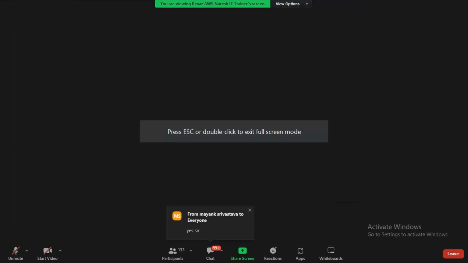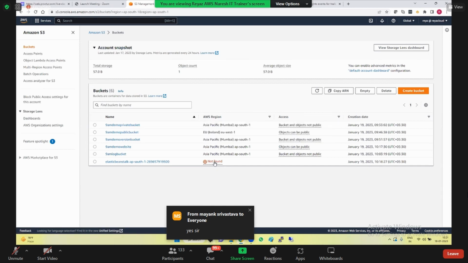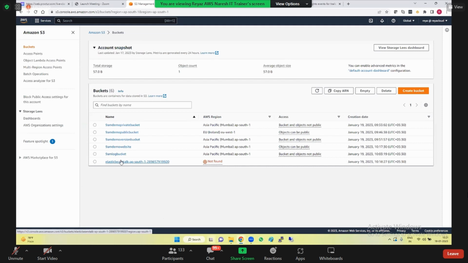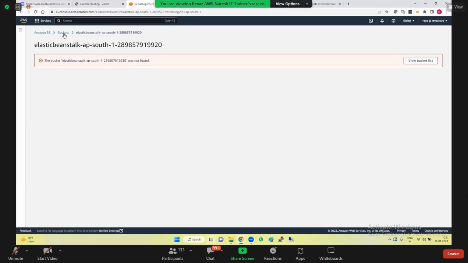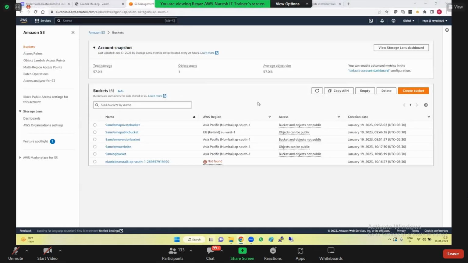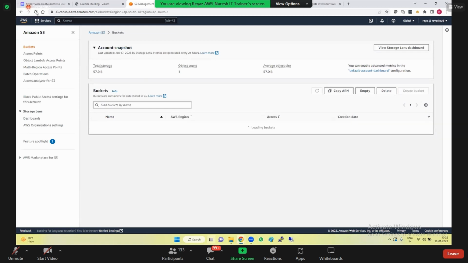Why do I get this? Guys, very good example. We learned now what these consistency models are. We have deleted this Elastic Beanstalk. Didn't we delete it? Do you see this? Consistency model. Eventually consistent model. Okay, so there is some issue with it. But is it clear till here, everyone?